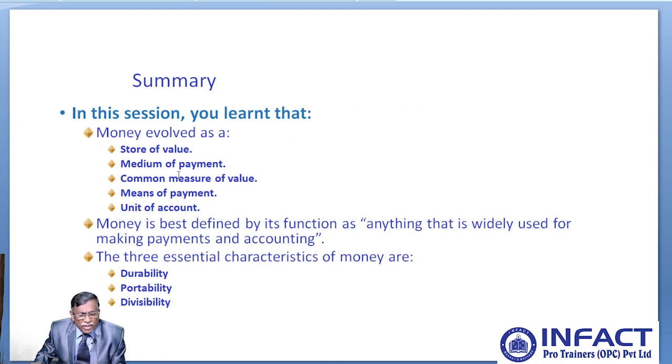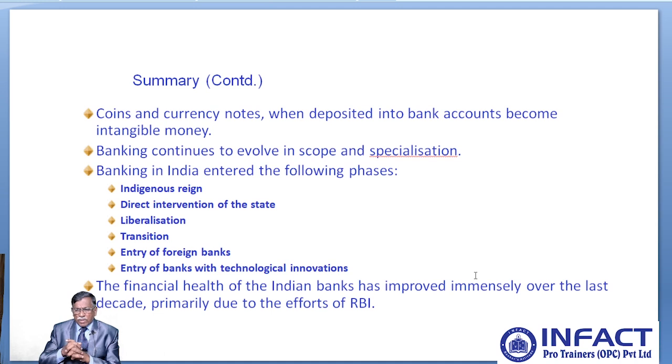So in this session, what we have learned? We have learned money evolved as a store of value. It is a medium of payment. It's a common measure of value. Again, it is a means of payment. And finally, it is a unit of account. Money is best defined by its function as anything that is widely used for making payments and accounting. The 3 characteristics of money are durability, portability, and divisibility. So coins and currency notes, when deposited into a bank, become intangible money. That is, you cannot have it physically with you, whereas the money is being deposited in the bank against your name, and they kept the money on your behalf. That is why it is called intangible money.